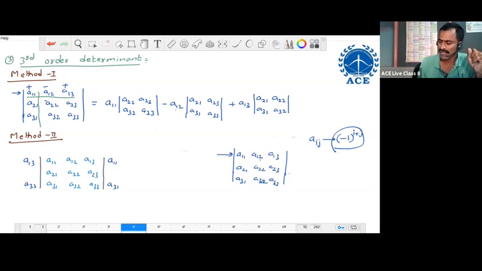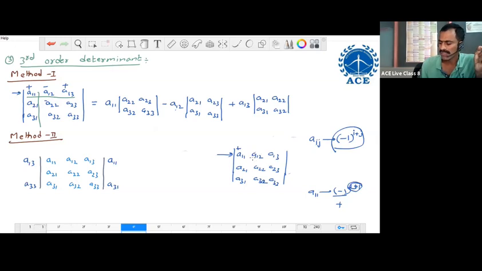Now we are expanding along the first row. That is why we write the place sign only for the first row elements. For the very first element, the place sign is given by -1 to the power 1 plus 1. The power 1 plus 1 is 2, and 2 is an even number, so this sign becomes positive. So above A11, we write the positive sign like this.